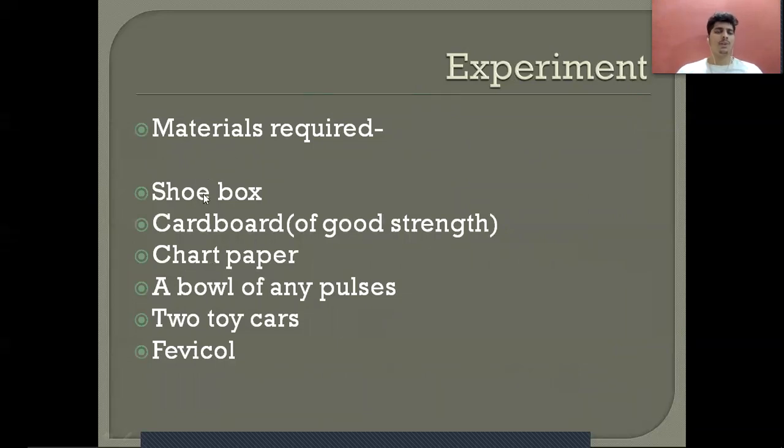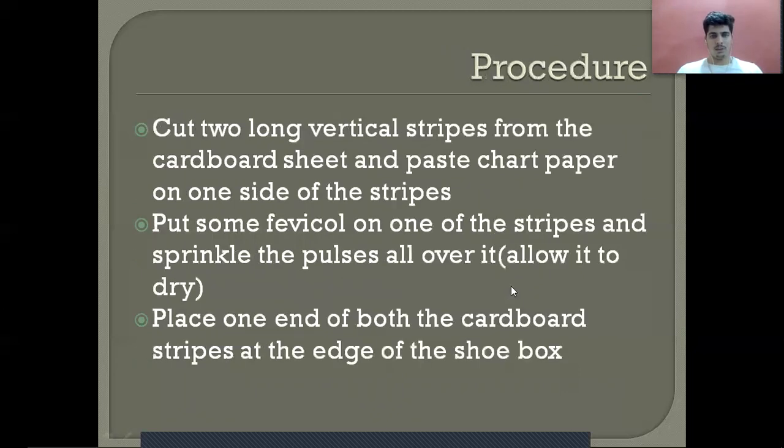Now, here we have an interesting experiment. The materials required are a shoebox, cardboard of good strength, it has to be of good strength, then chart paper, a bowl of any pulses, then two toy cars and Fevicol. You might have these at your home. So, let's see the procedure for it.